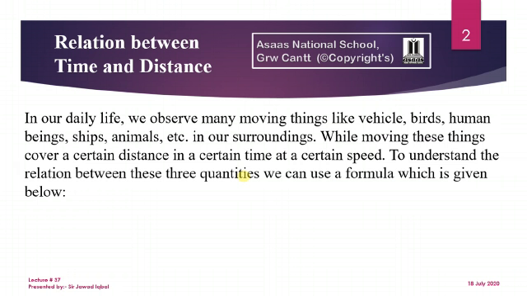In our daily life, we observe many moving things like vehicles, birds, human beings, ships, animals, etc. in our surroundings. While moving, these things cover a certain distance in a certain time at a certain speed. To understand the relationship between these three quantities, we use a formula which is given as below. Distance is equal to speed multiplied by time.